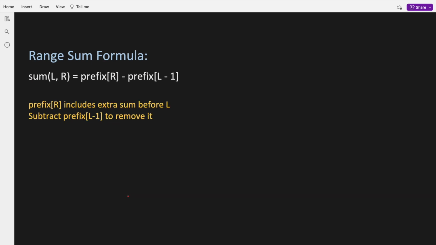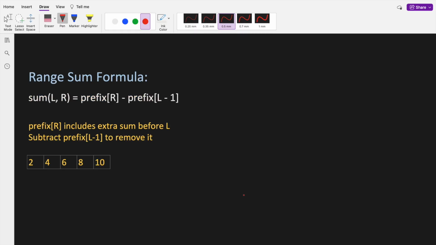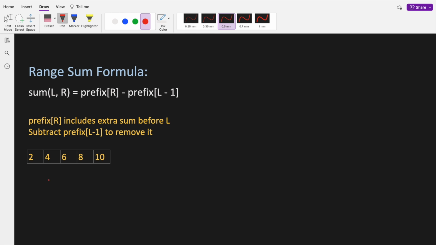To calculate the sum from index L to R, we take prefix R. However, this includes the sum of elements before L as well. To remove that extra part, we subtract prefix L minus 1. Let's take an example. If we are given a query to return the sum from index 1 to 3, we have already computed the sum up to index R in the prefix array.